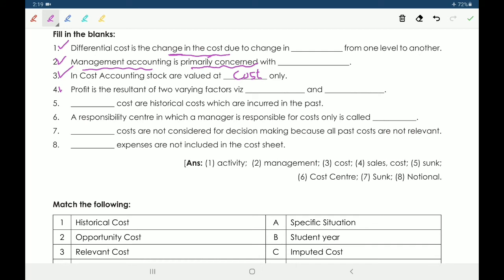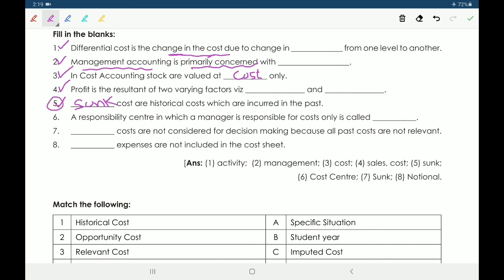Next, fourth one, profit is the resultant of two varying factors, namely dash and dash. So profit is the resultant of sales and cost. Next, fifth one, dash cost or historical cost which are incurred in the past. Sunk cost are historical cost which are incurred in the past.